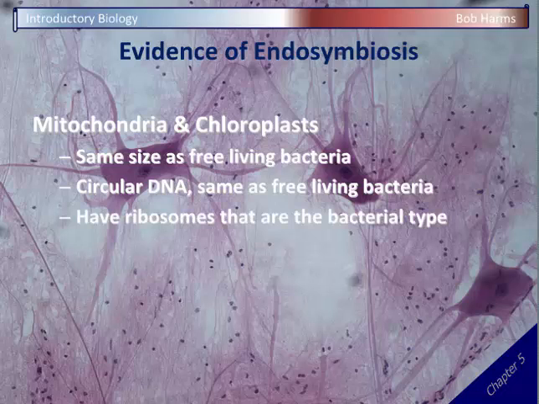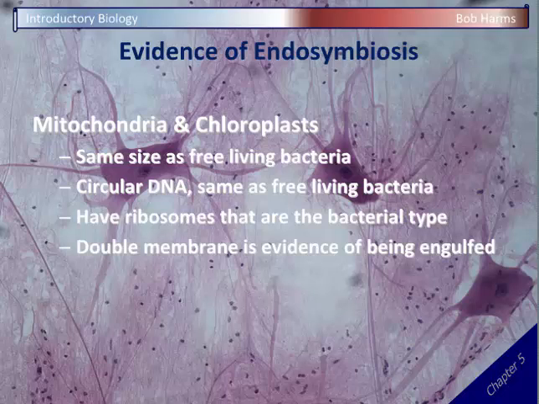Ribosomes, remember, are those organelles that build proteins. And there's two types: eukaryotic ribosomes, and prokaryotic ribosomes, which are a little bit different in structure. Mitochondria and chloroplasts not only have ribosomes like cells do, but they have the bacterial type of ribosome. And finally, both these organelles don't just have one wrapping of membrane or one phospholipid bilayer, but they have a double membrane. And that's evidence of something being eaten, because a cell typically would have its own single membrane, and then when a host eats it, it's going to wrap it in a second membrane.